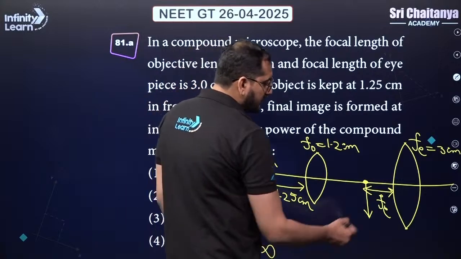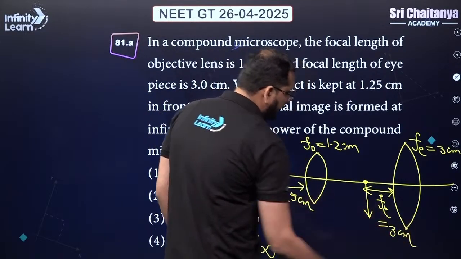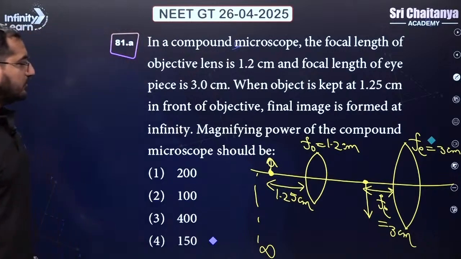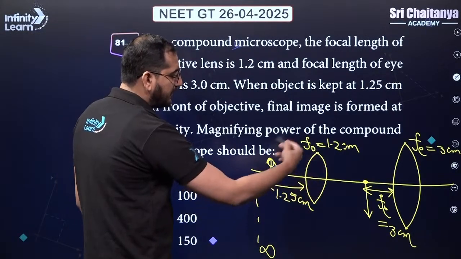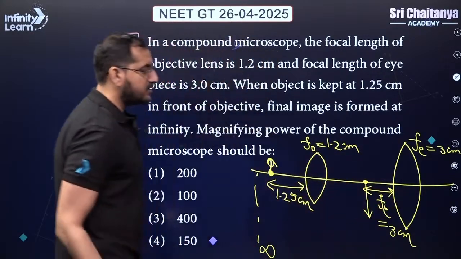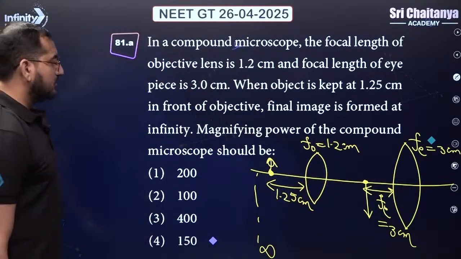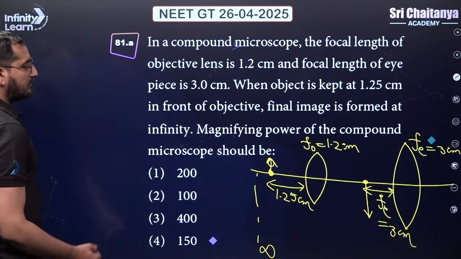Okay, so this value is FE equal to 3 centimeter. We want to calculate the total magnifying power. So first of all, we need to calculate the magnification of this one, which is M1 multiplied by M2 will give us the total magnification. To calculate the magnification M1, let us first calculate how much is the V.